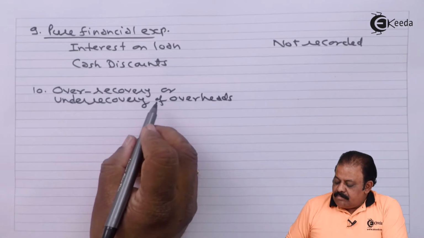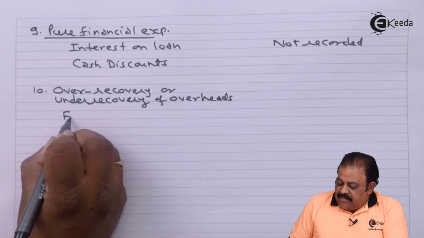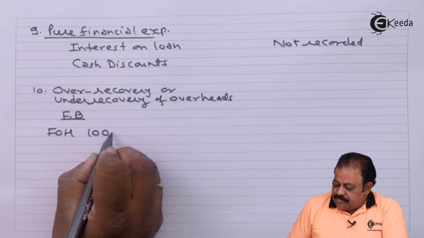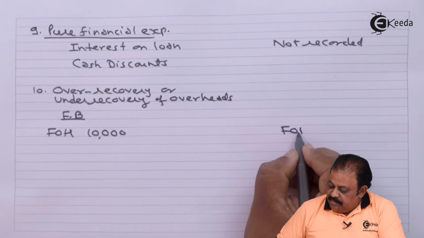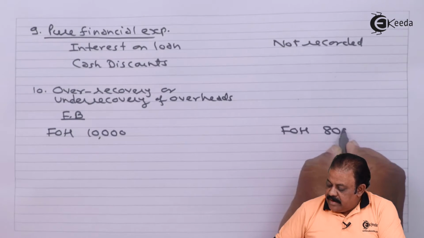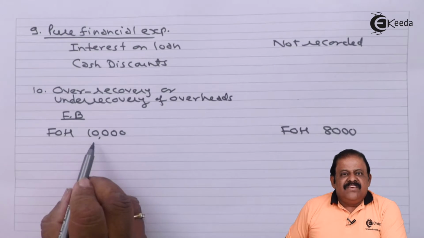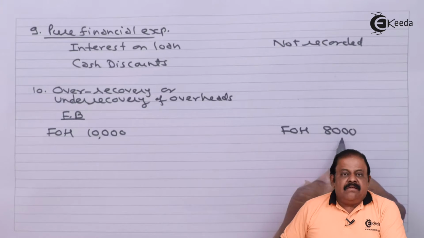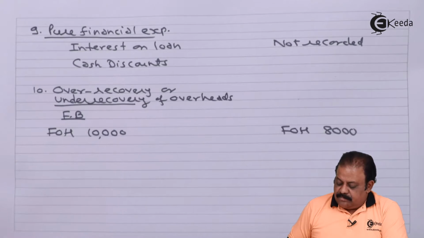Over recovery or under recovery of overheads. For example, as per the financial book, factory overheads are 10,000. As per the cost book, factory overheads are 8,000. So the actual amount paid is 10,000 in the financial book, but the cost book shows factory overhead should be 8,000. This is called a situation of under recovery of overheads.